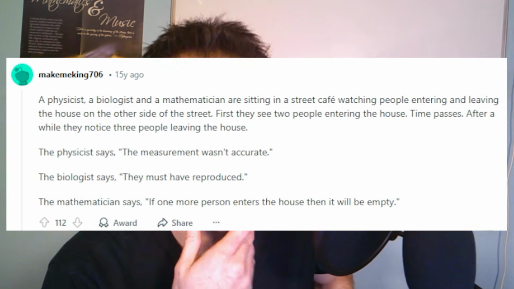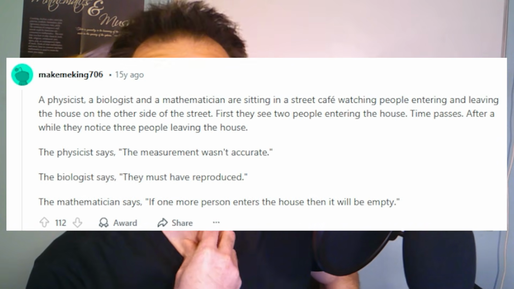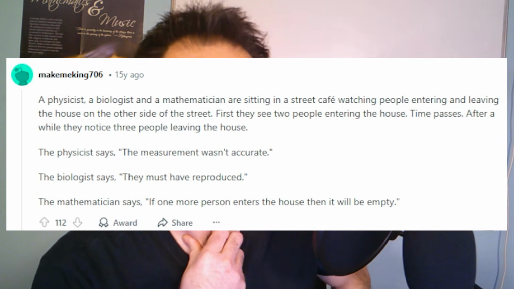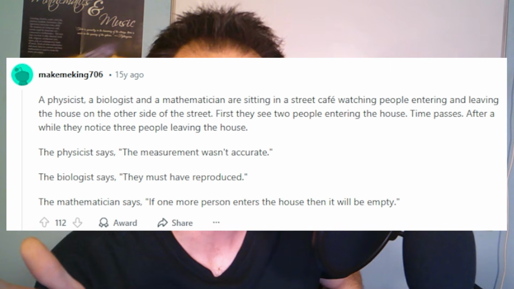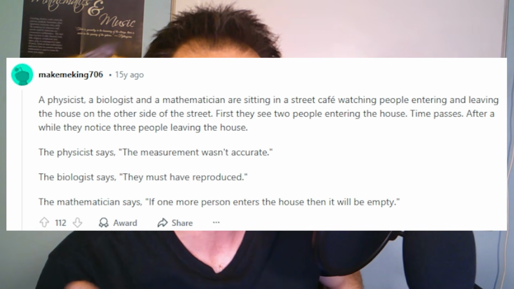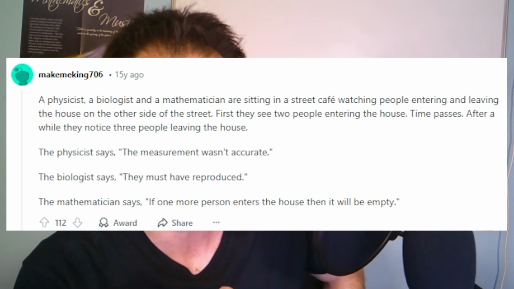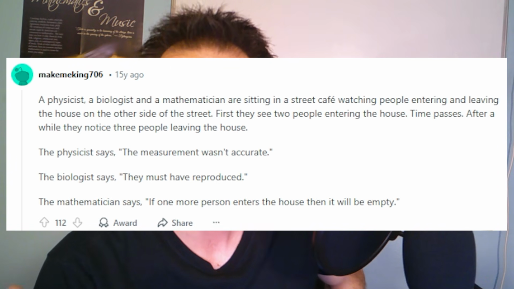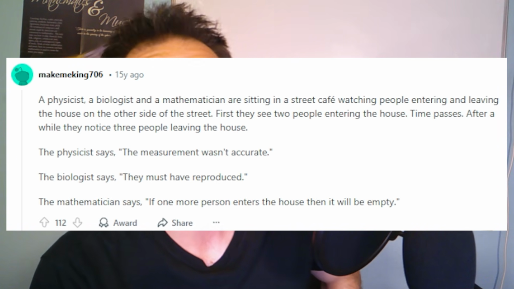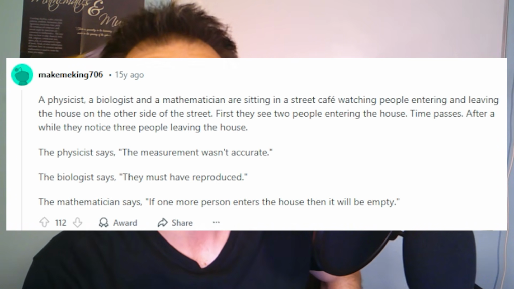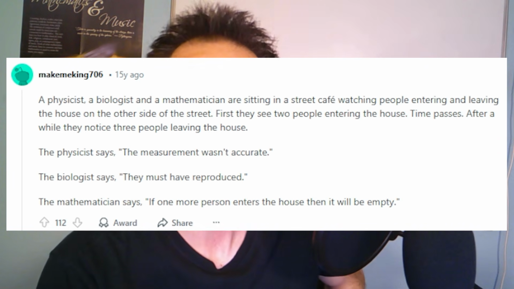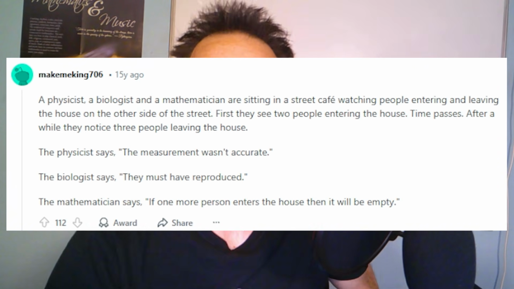Let's see here. This one's actually one of my favorite ones. I have a YouTube video that has me telling this joke here. "A physicist, a biologist, and a mathematician are sitting in a street cafe, watching people enter and leave the house on the other side of the street. First, they see 2 people entering the house. Some time passes, and after a while, they notice 3 people leaving the house together. The physicist says, 'The measurement we had wasn't accurate.' The biologist says, 'Nah, the people must have reproduced.' But the mathematician says, 'Hey, if one more person enters that house, it'll be empty again.'"